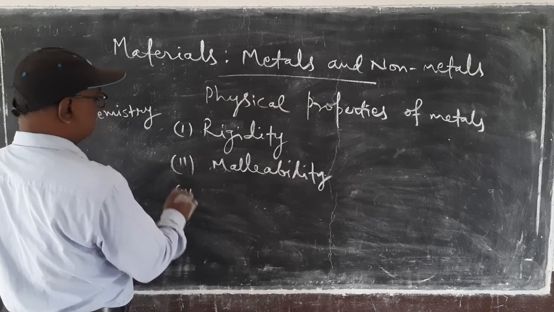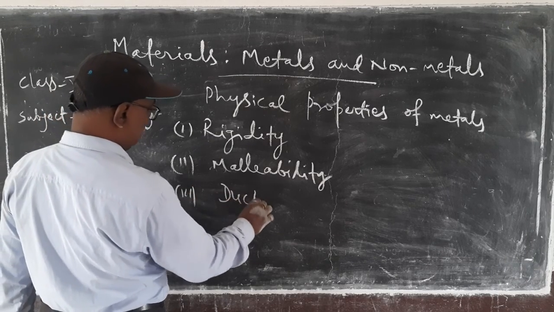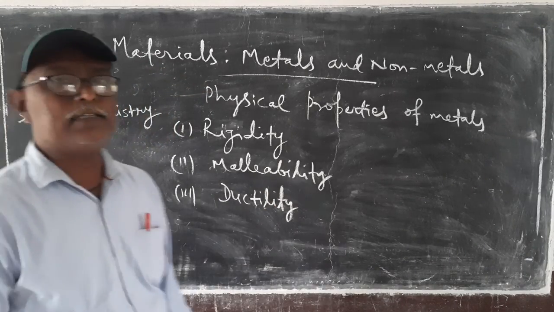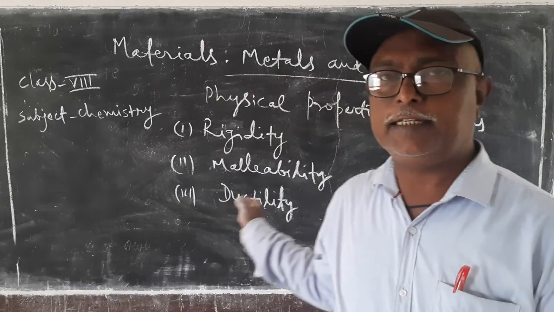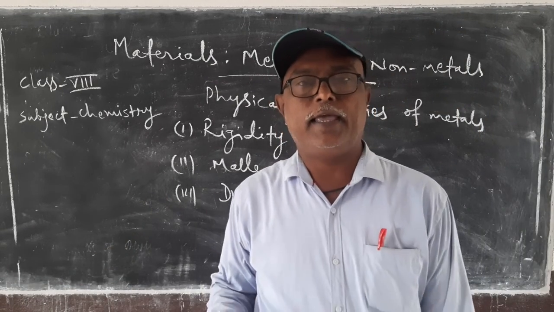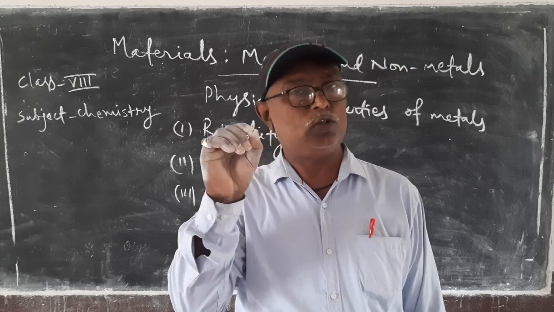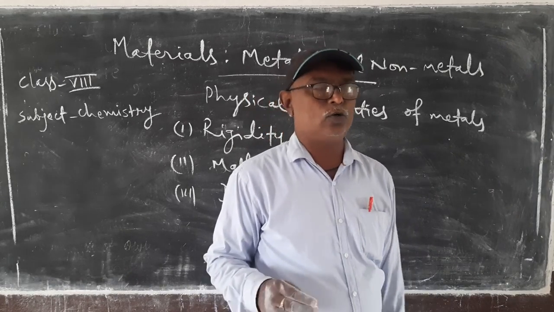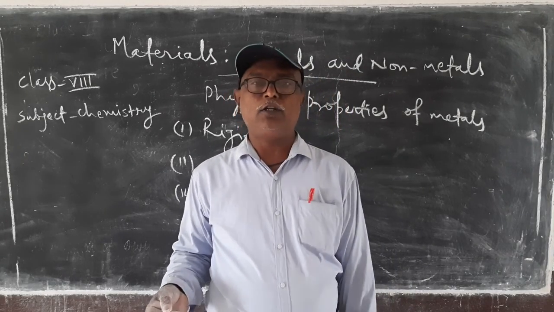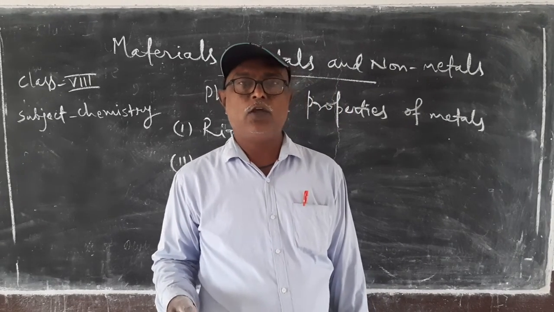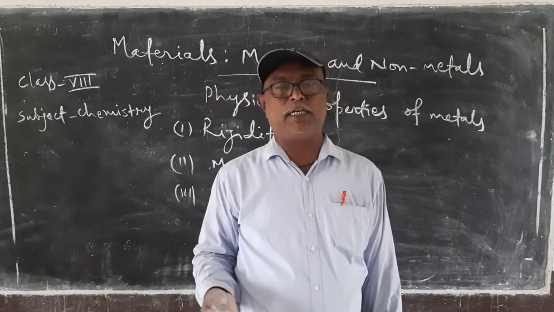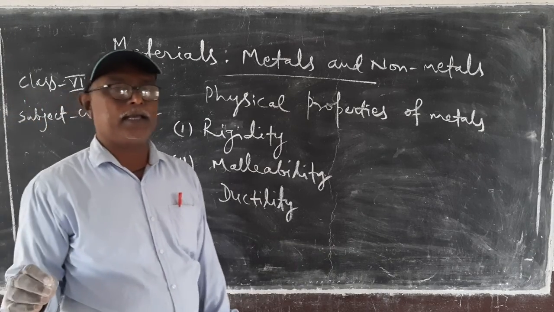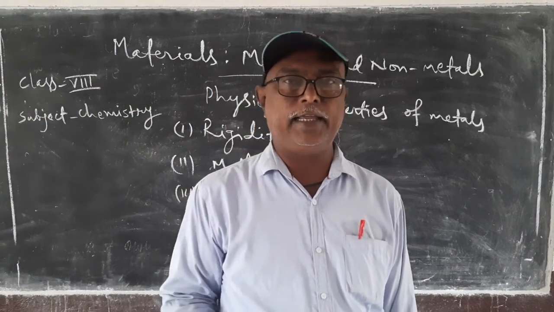Third, ductility. Metals are ductile. Ductility is the property by virtue of which a metal can be drawn into thin wire. Metals have the property to be drawn into thin wire, and we can say that metals are ductile.